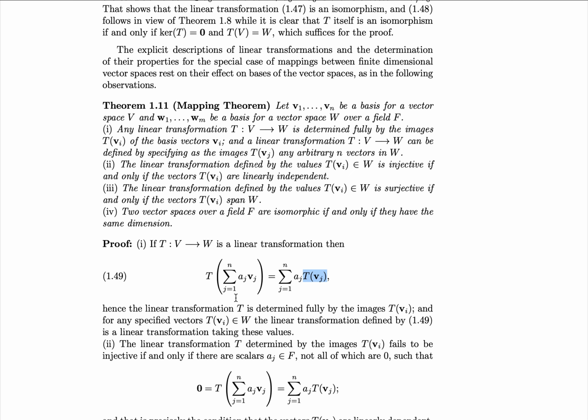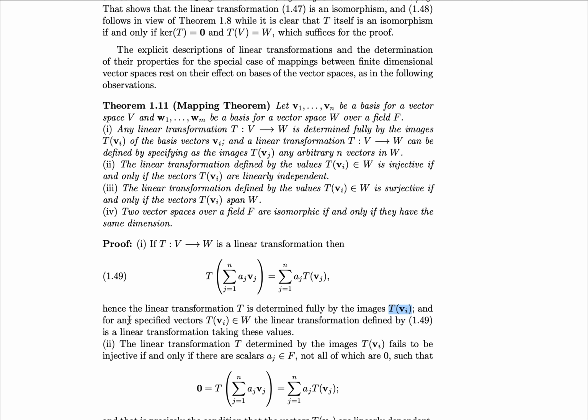Hence, the full linear transformation, i.e. what T does on any arbitrary element: since v is a basis, this linear combination represents any arbitrary element of the vector space V. And what it does on each of those elements is fully determined by what these T of vi look like, i.e. we just use the scalars from before on each of these T of vi's.